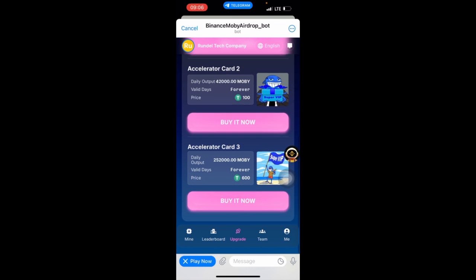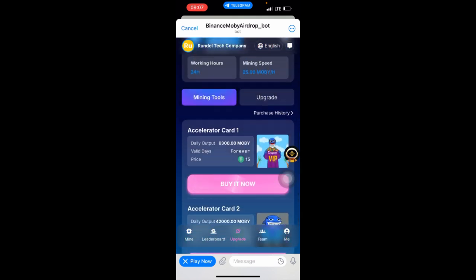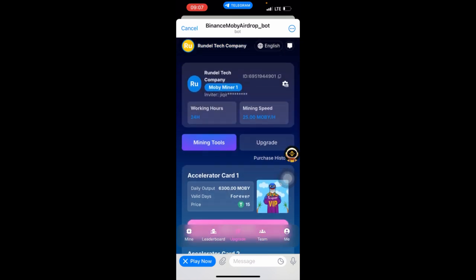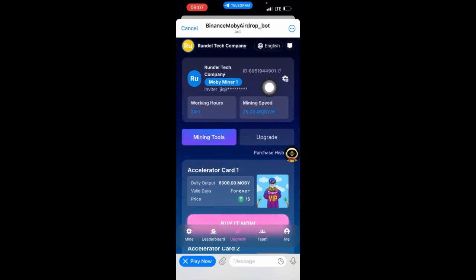So if you buy the accelerator card 3, you'll be getting 25,200,000 and something Moby every day. You see, yeah. And the accelerator card 1 will cost you 15 USDT, and every day you'll be earning 6,300 Moby. You see that thing? So this Moby will help you get more USDT. Yeah. And it also will boost your mining speed.